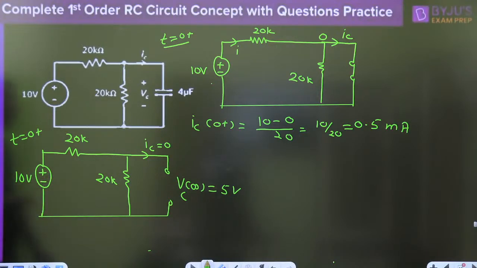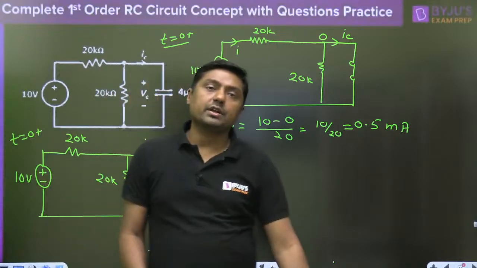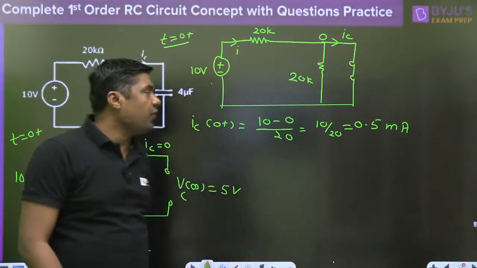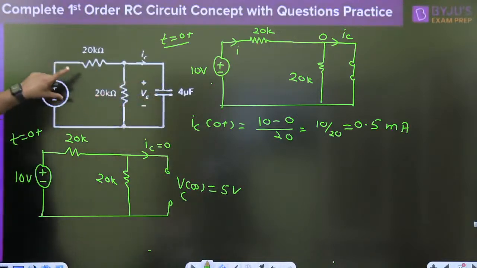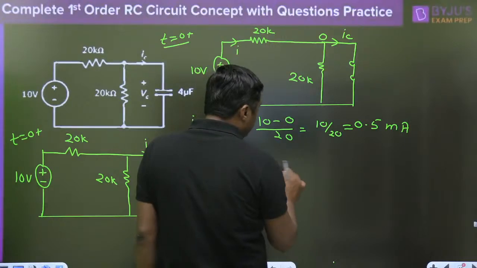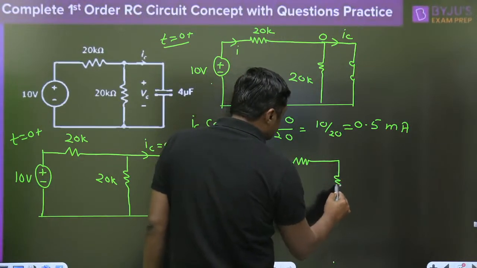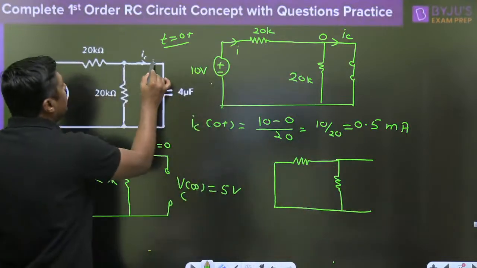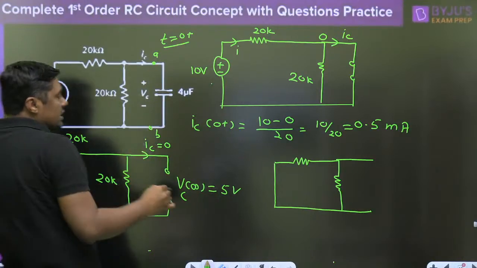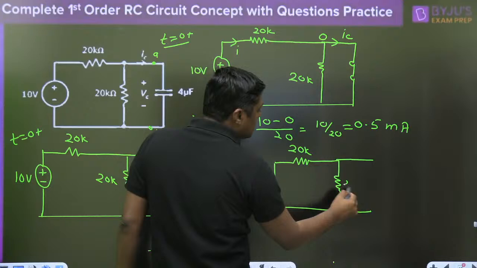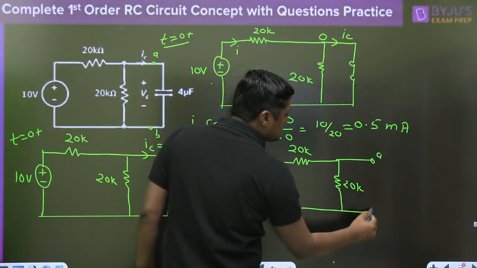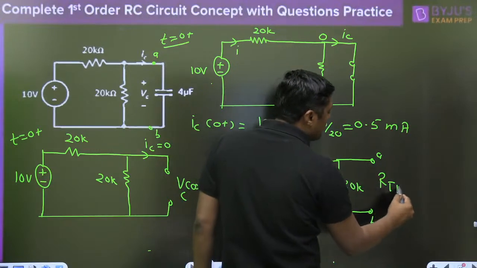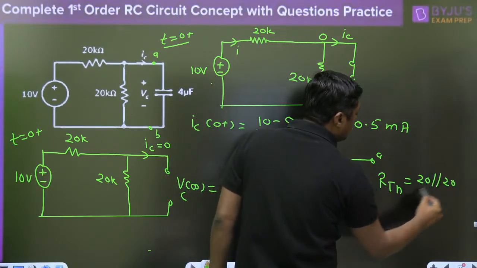5 volt. Now, what will be the time constant of the circuit? Always remember, in this case, if you want to find the time constant, remove the C and find the RTH of this circuit. To find the RTH, this 10 volt battery will act as a short circuit. Remove the capacitor across A and B. This is the 20 kilo ohm, this is the 20 kilo ohm, this is A, this is B. What is the RTH? RTH is nothing but 20 parallel with 20, that is 10 kilo ohm.